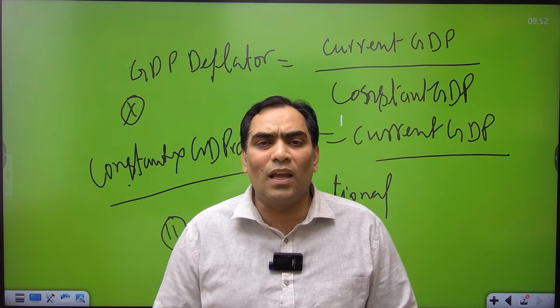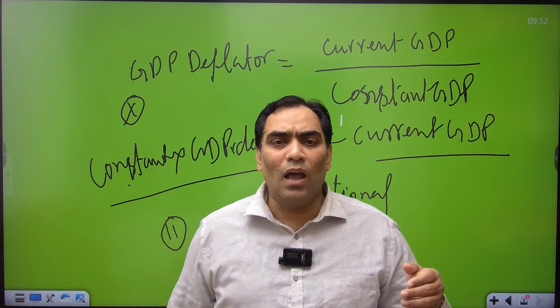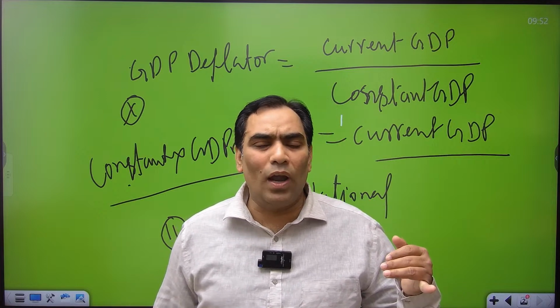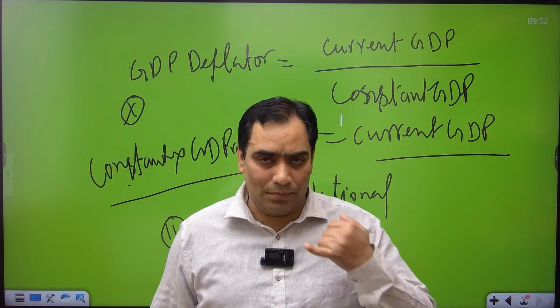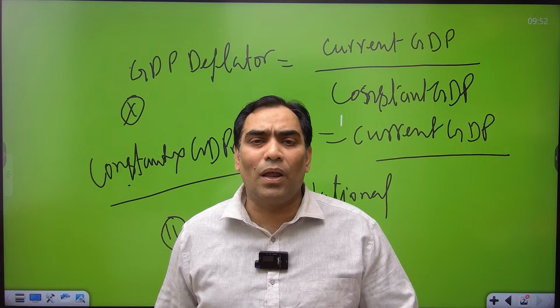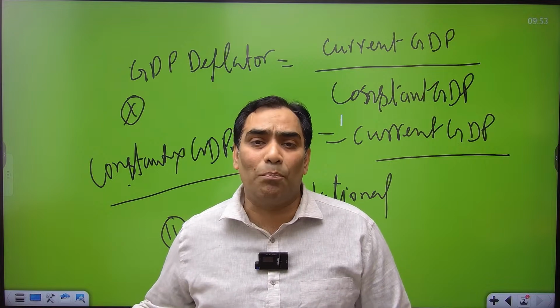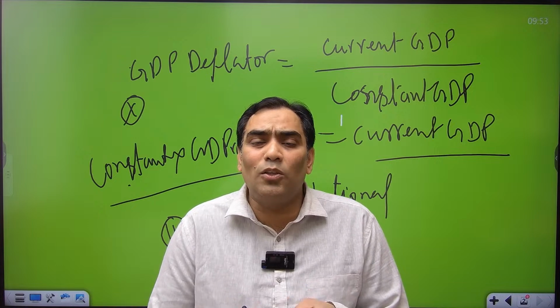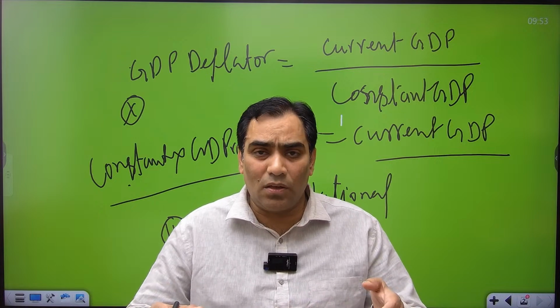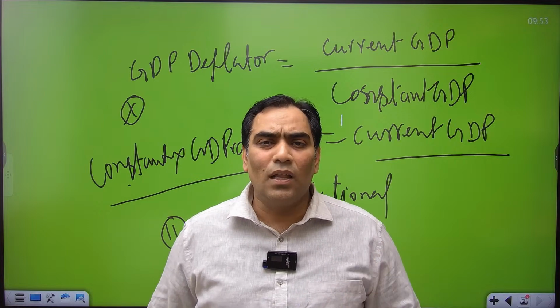But the only thing is there is a time lag. There is at least a 3 months time lag. That means if we want to calculate the inflation rate in January, we will only be able to get it in March or April, and monetary policy cannot be delayed this much. Because of data collection and many other things, there is a time lag.